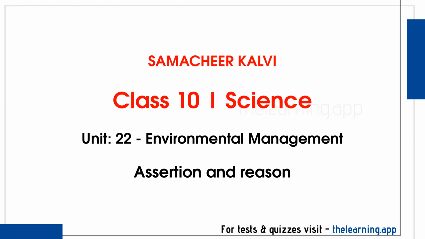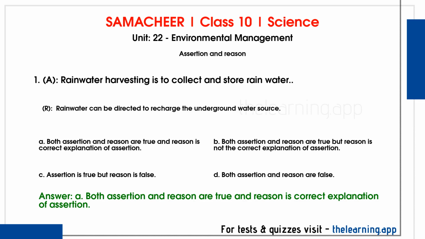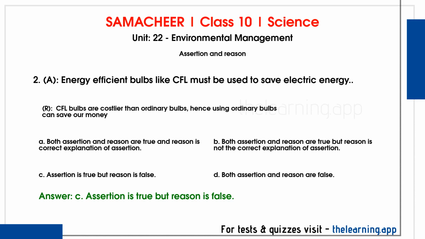Assertion and reason. Assertion. Rainwater harvesting is to collect and store rainwater. Reason. Rainwater can be directed to recharge the underground water source. Correct answer is A. Both assertion and reason are true and reason is correct explanation of assertion. Assertion. Energy-efficient bulbs like CFL must be used to save electric energy. Reason. CFL bulbs are costlier than ordinary bulbs. Hence using ordinary bulbs can save our money. Correct answer is C. Assertion is true but reason is false.